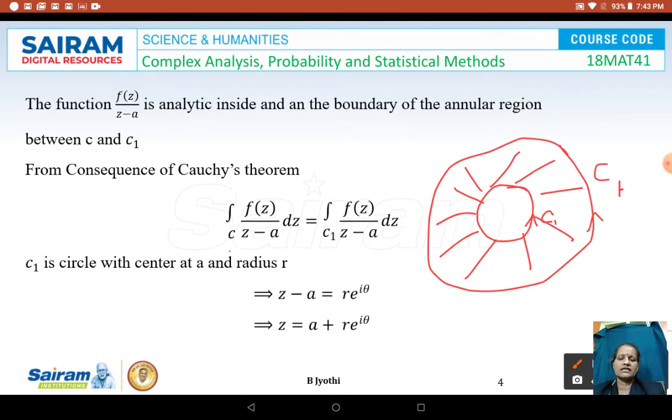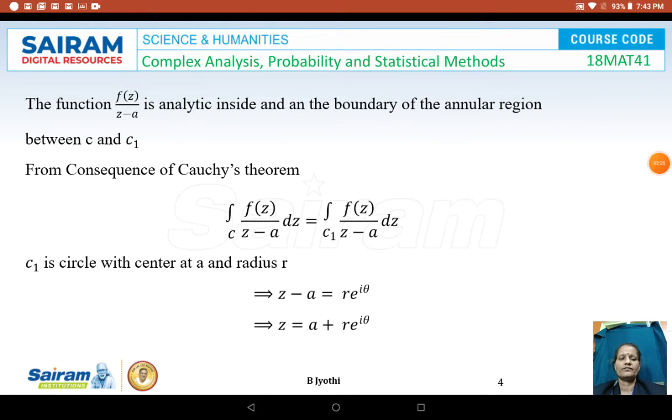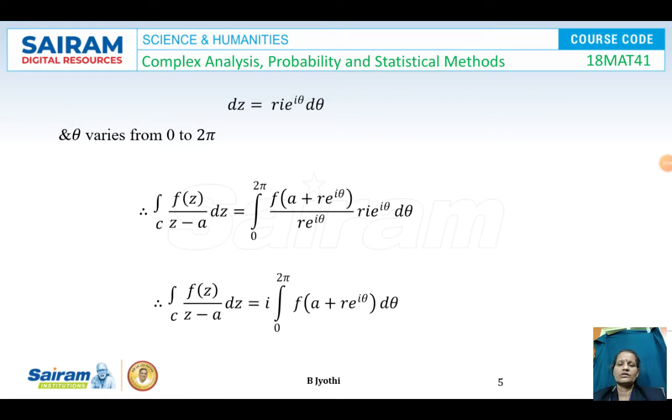Where C1 is a circle with center at A and radius r units, this implies z minus A is equal to r e power i theta, or z is equal to A plus r e power i theta. So dz will be r i e power i theta d theta, and theta varies from 0 to 2 pi.